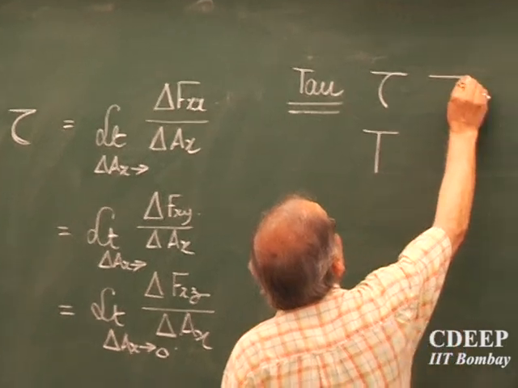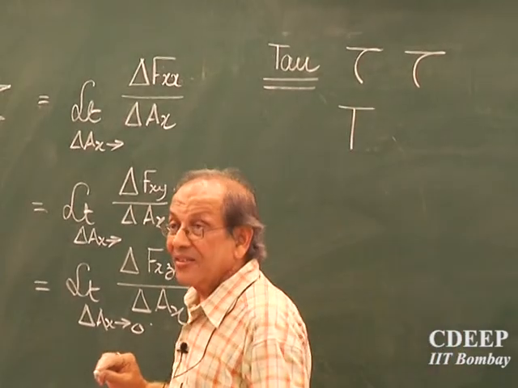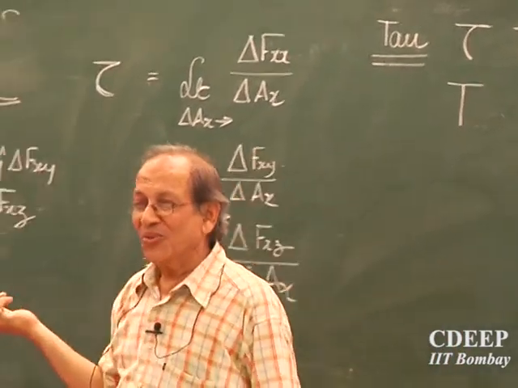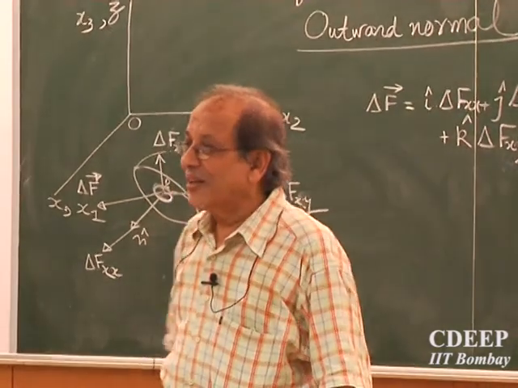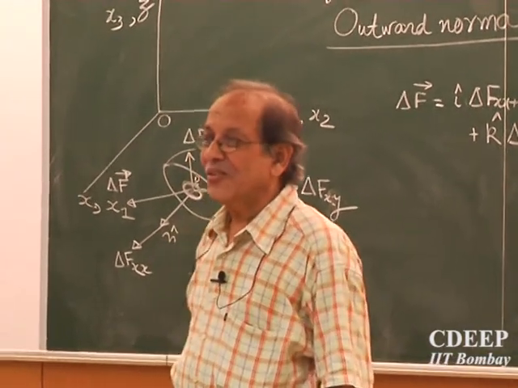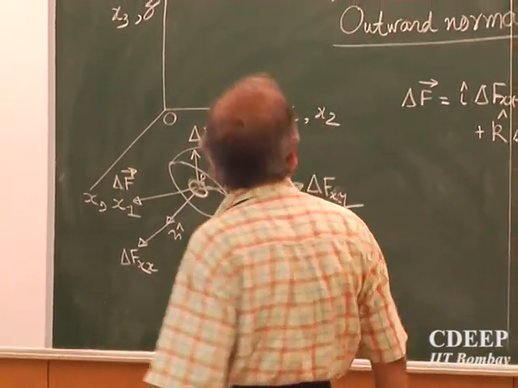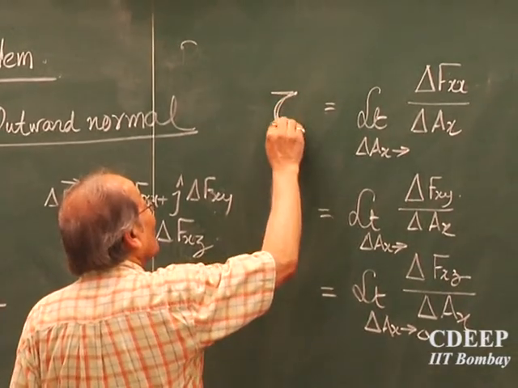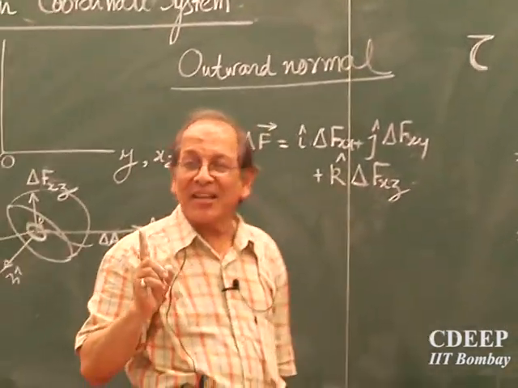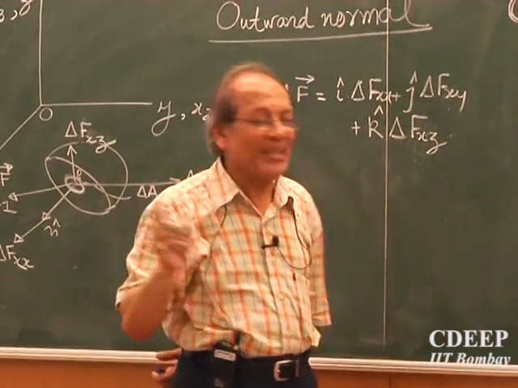This is tau, or tau, depending upon which country you are from. So I will say that this is a stress on a plane whose outward normal is in the x direction.